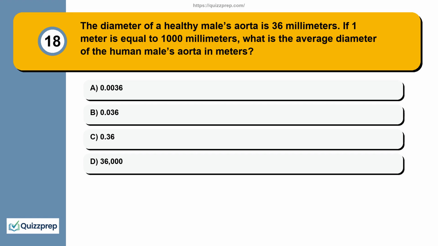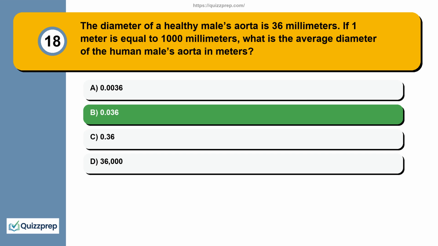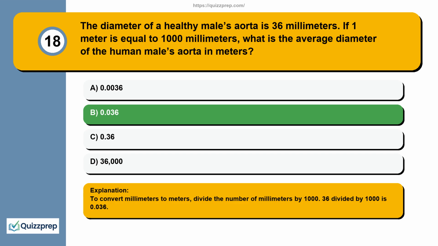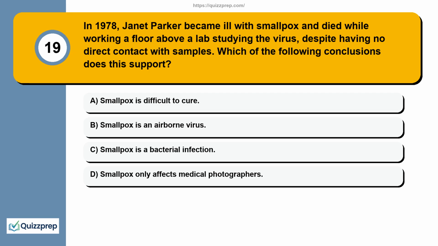Question 18. The diameter of a healthy male's aorta is 36 millimeters. If 1 meter is equal to 1,000 millimeters, what is the average diameter of the human male's aorta in meters? 0.0036, 0.036, 0.36, 36,000. To convert millimeters to meters, divide the number of millimeters by 1,000. 36 divided by 1,000 is 0.036.